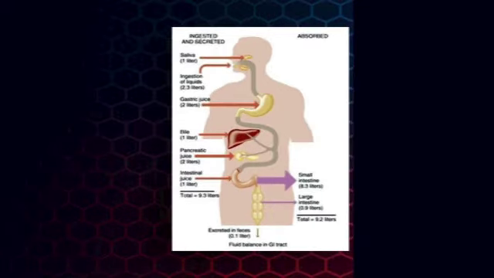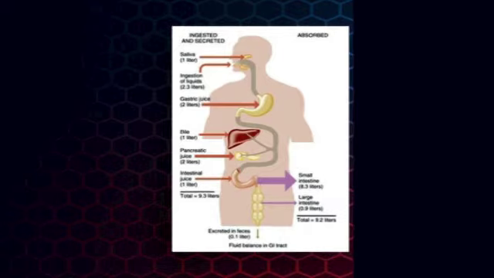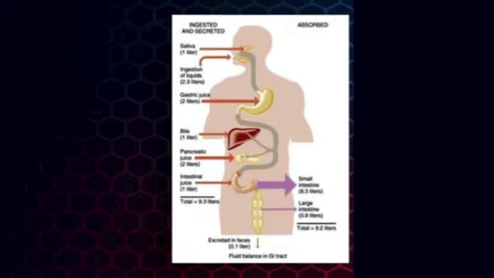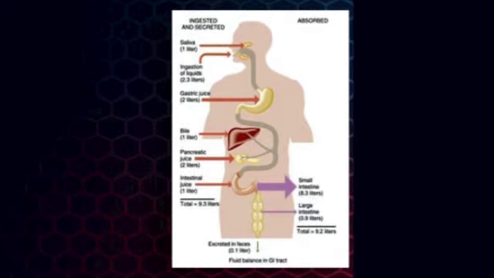Here we are seeing the picture of the total water balance in the body, how much enters through the saliva, and then in digestion of the liquid, gastric juice, pancreatic juice, and intestinal juice. All of this comes to approximately 9.3 liters. Then there is water in the small intestine, 8.3 liters, and the large intestine, 0.9.